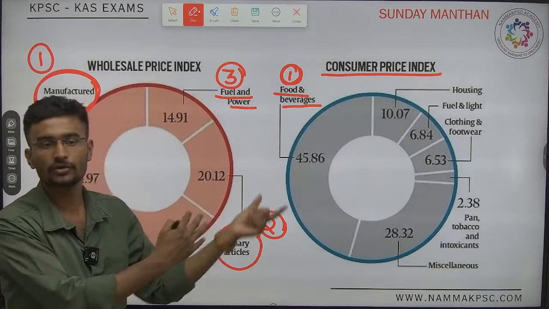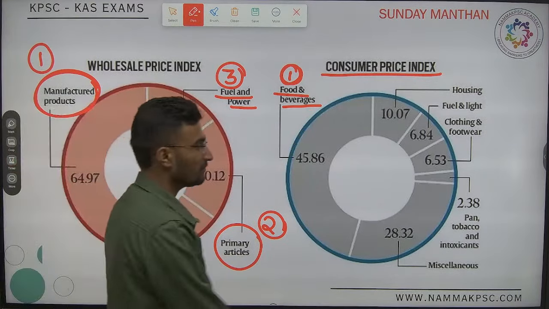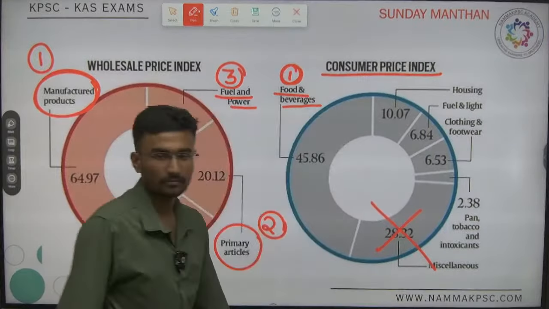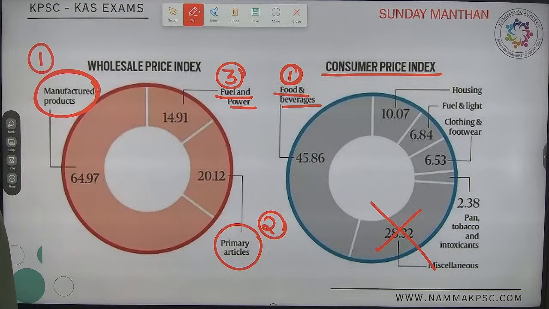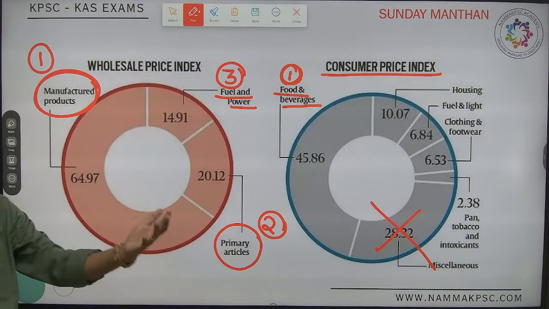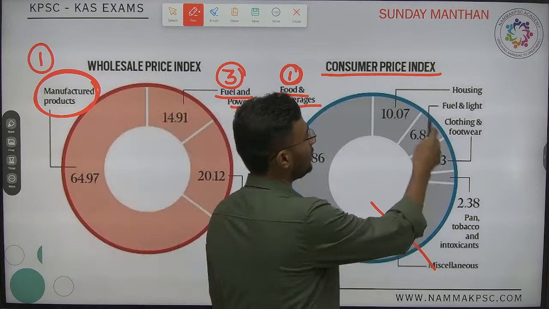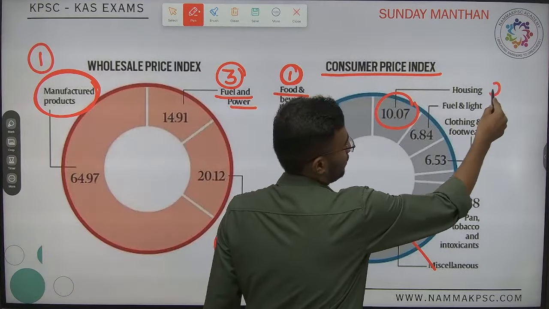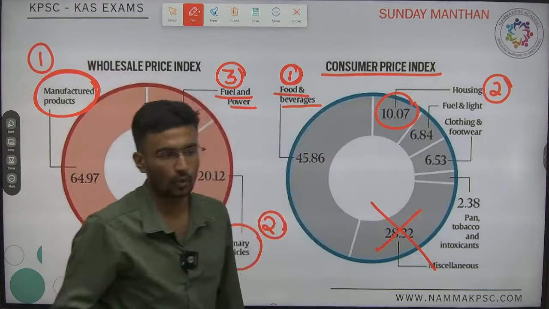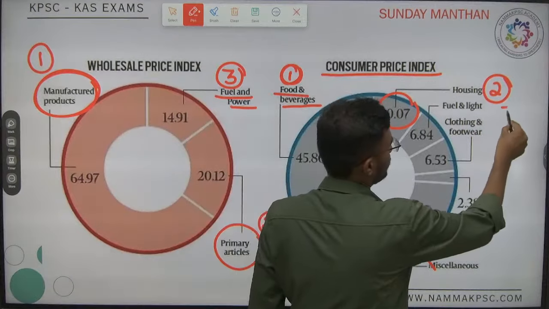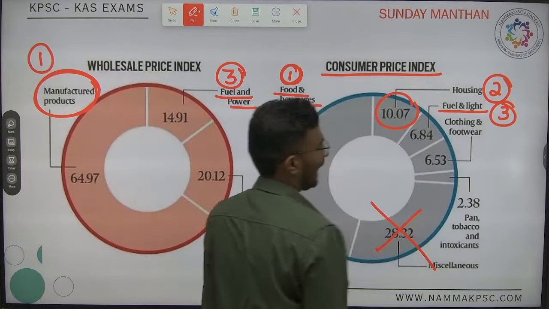Second highest weightage, miscellaneous? Wrong. How can you say miscellaneous is highest, because there are no specific items, you can't give it a status. The second highest goes to housing, and the third is fuel and lighting.